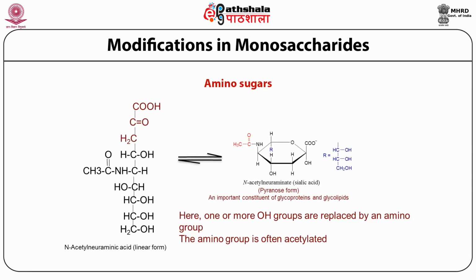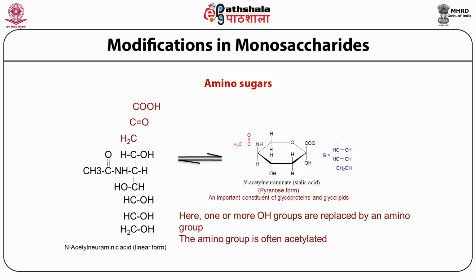Another modification in monosaccharides leads to the generation of amino sugars. One example of an amino sugar is N-acetylneuraminic acid, which is also called sialic acid. Here, one or more hydroxyl groups have been replaced by an amino group, which is often acetylated.